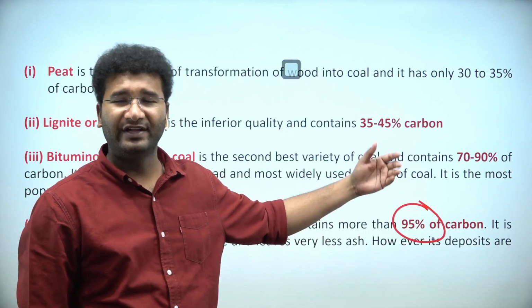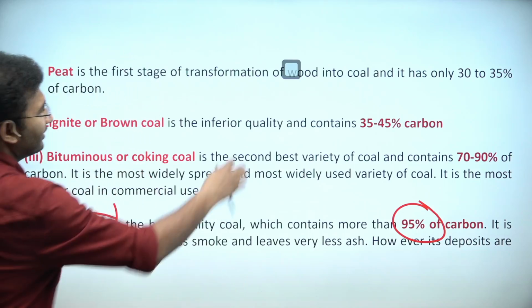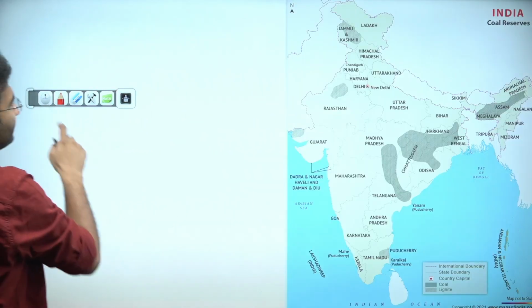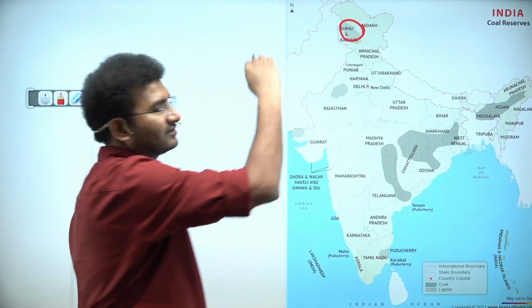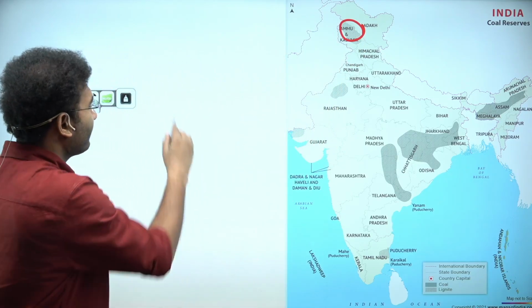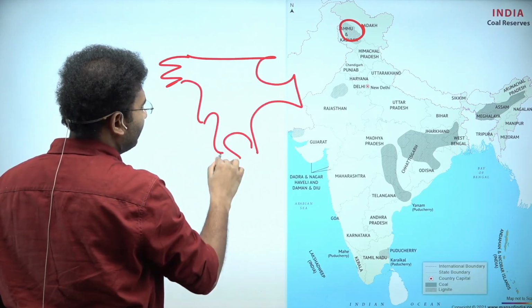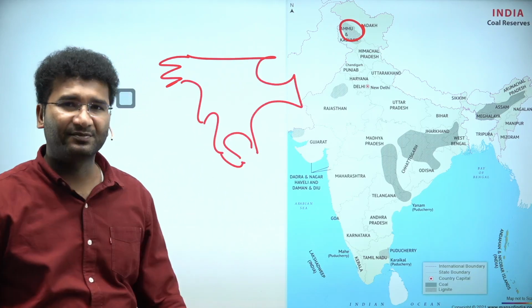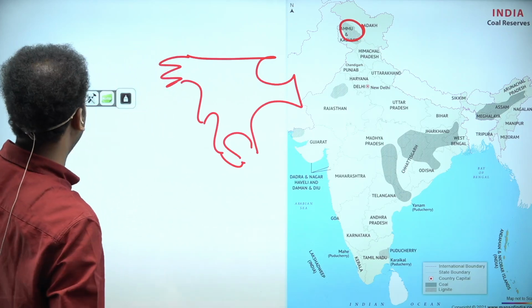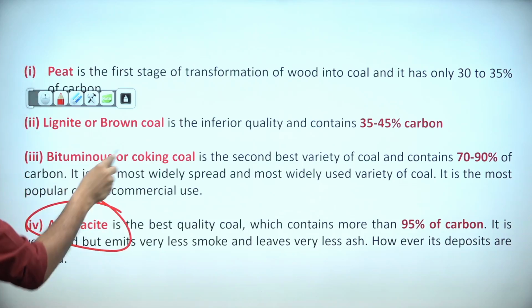So do we have anthracite coal in India? Yes, only one place that anthracite coal in India is found, only in Kashmir. Where is this? Look here, this is the place where you're going to find the anthracite coal. Nowhere else in India do you find it. And if you go to USA, the majority of the coal in USA is anthracite coal. And bituminous coal comparatively they have less. So this is one. Come to bituminous.